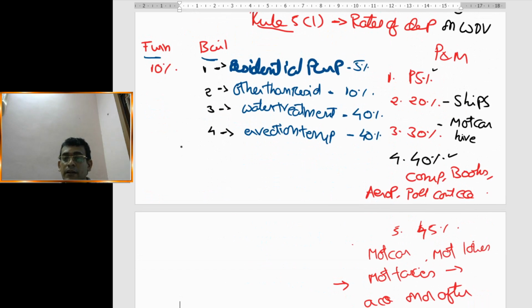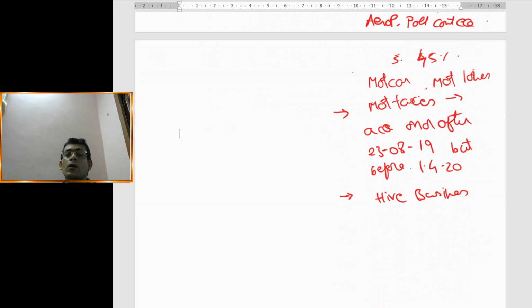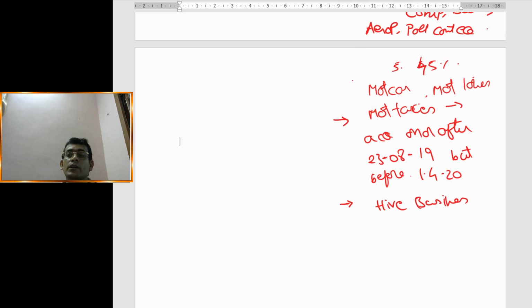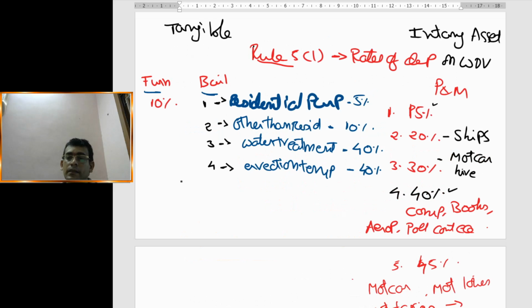Again, the fourth and fifth you need to read together. If the motor cars used for hire business were acquired on or after 23rd August 2019, 45%. If acquired before the date, then the rate of depreciation is going to be 30%. Then 40% is the rate of depreciation for computer, books, aeroplane, pollution control equipment.